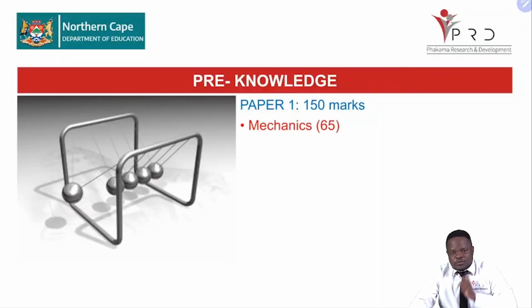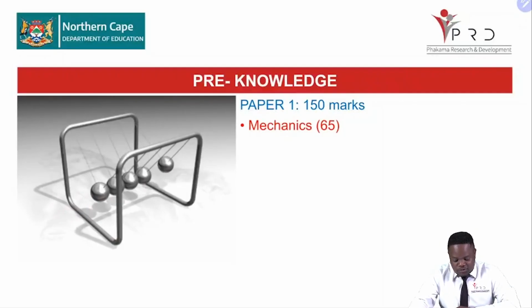You should have background knowledge on the mechanics section, which constitutes about 65 marks of the whole paper.